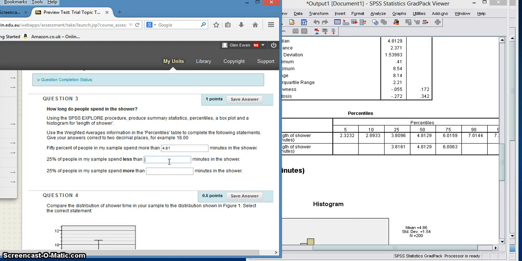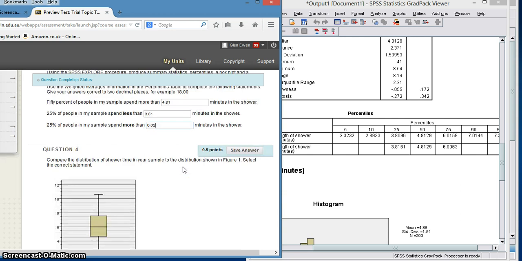25% of the people in my sample spend less than, so we come to the 25th percentile, that's 25% and less, and that's 3.81 minutes in the shower. 25% of people in my sample spend more than, so we come up to the 75th percentile, because 25% of people are more than that, and that's 6.02 minutes in the shower.